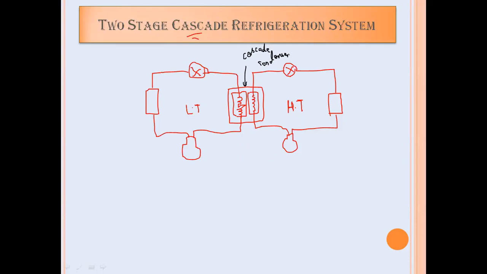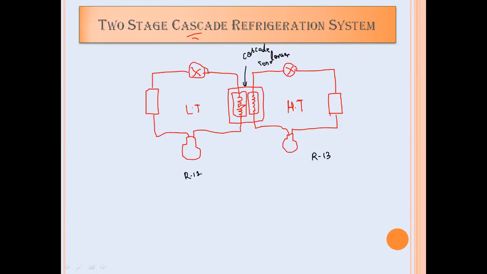As we know, with the help of a single VCRS system we can produce temperatures up to minus 100 degrees centigrade by using R13 as a refrigerant. So here, we use R13 as the refrigerant in the first, high temperature refrigeration cycle, and R12 as the refrigerant in the second VCRS system.